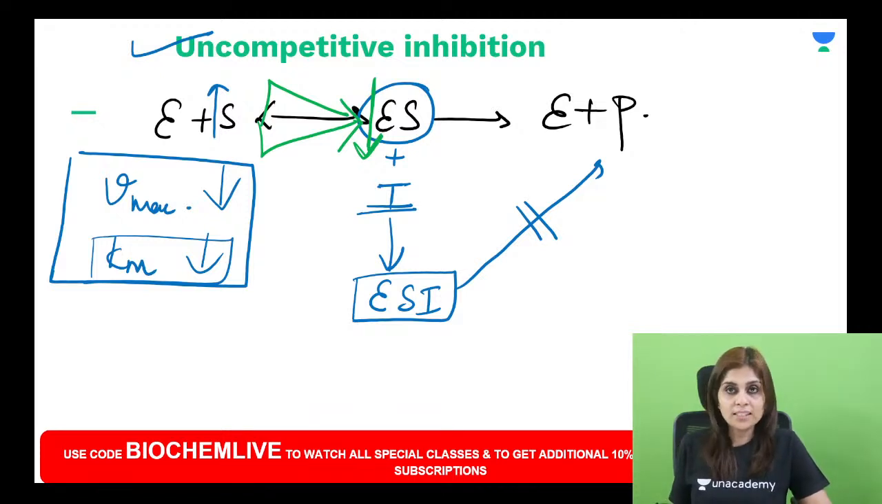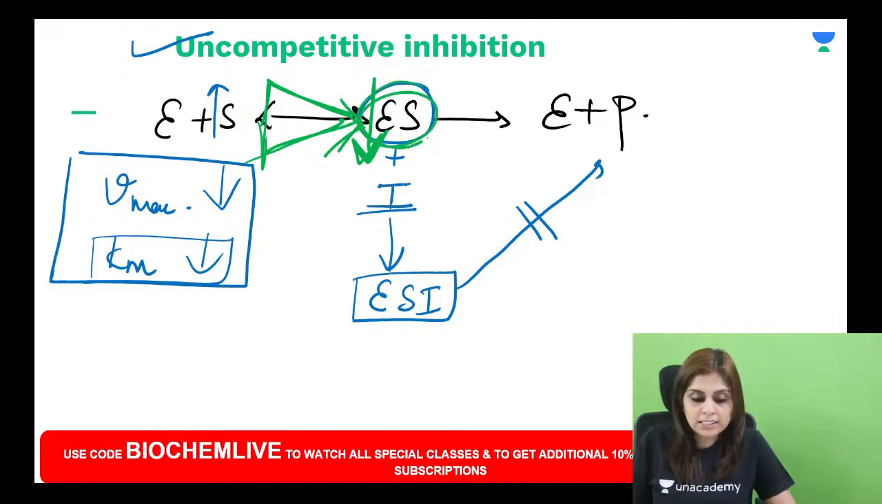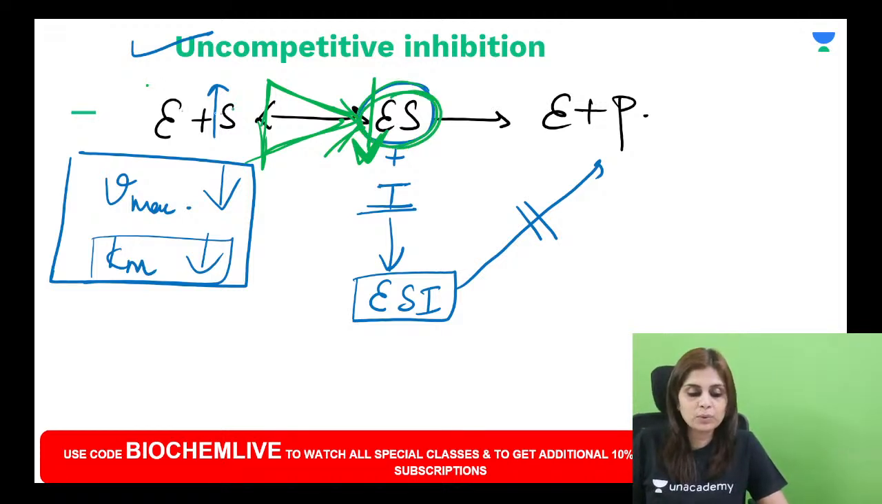What is the law of mass action? Wherever the concentration is low, the equilibrium will get shifted to that side. So because this inhibitor diverts enzyme substrate complex to enzyme substrate inhibitor complex, this side of the equilibrium, the concentration is always kept low. So the equilibrium will try to get shifted towards forming enzyme substrate complex. And to form enzyme substrate complex, enzyme and substrate will start reacting with more affinity.